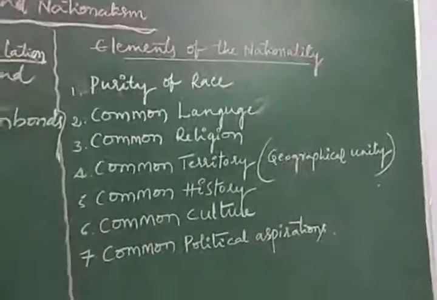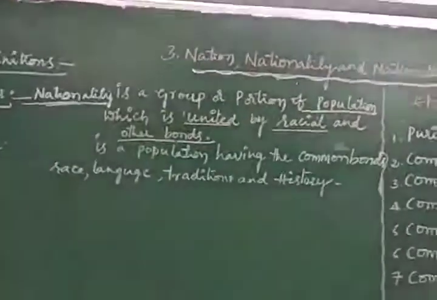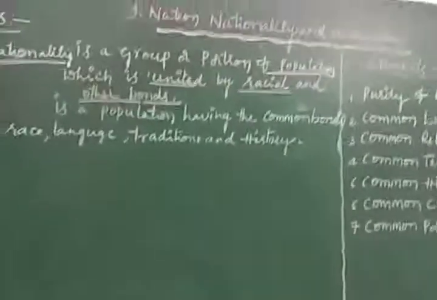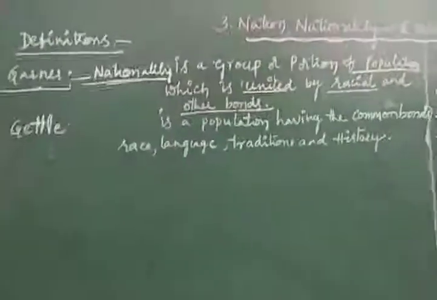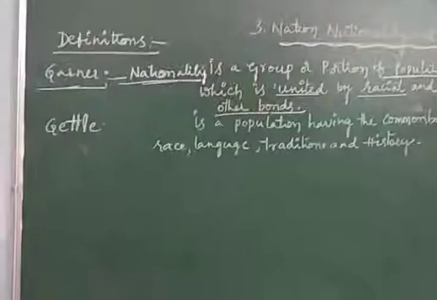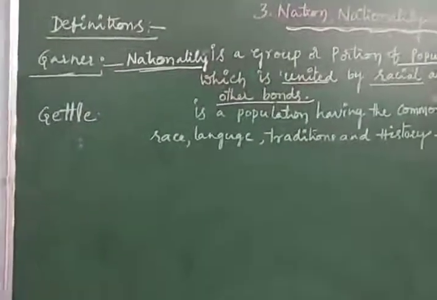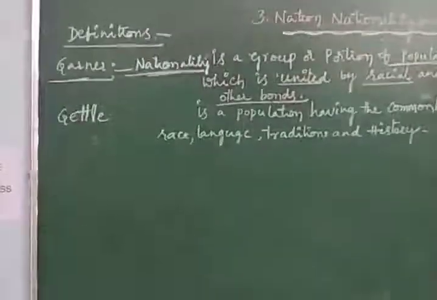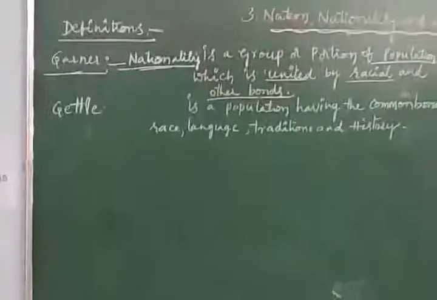These are the essential elements or characteristics of nationality. We can also say like this, the common bonds. So common bonds or other bonds or racial bonds is called nationality, according to Garner. This is one of the important definitions.